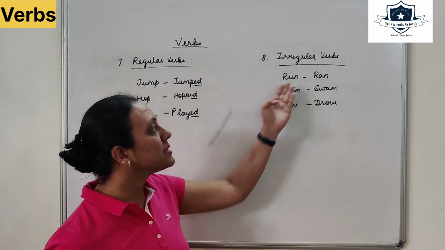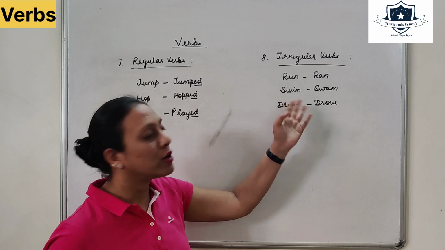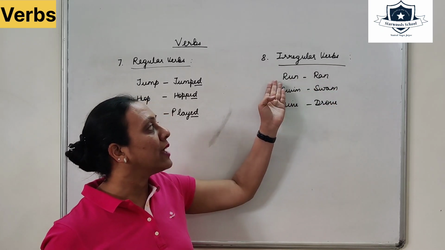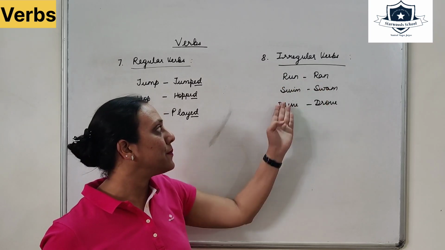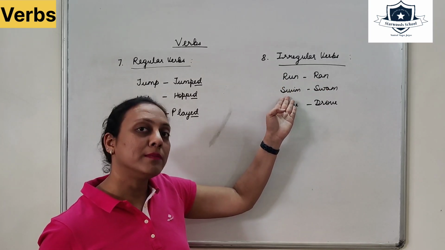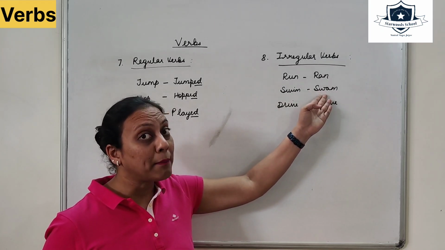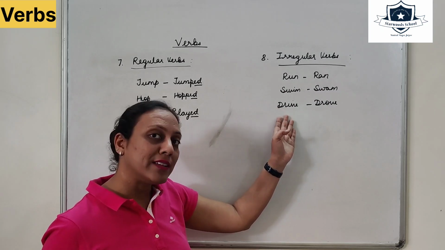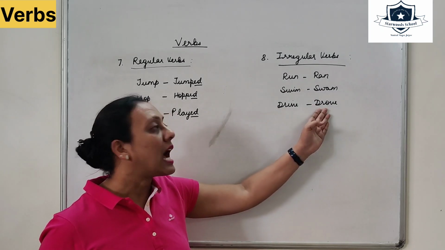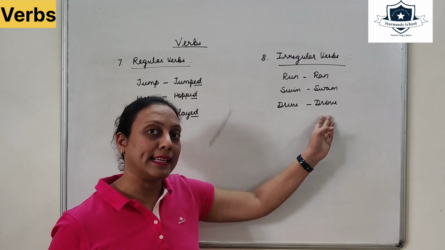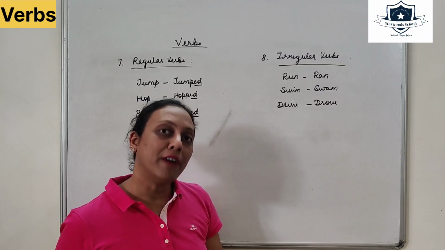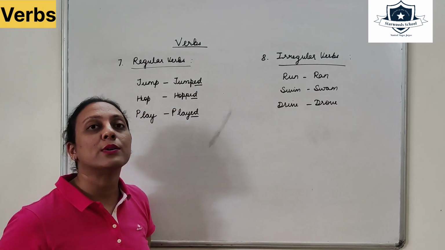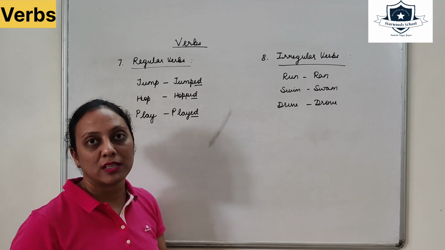In irregular verbs, it is not run or swimmed or drived. It is run, ran is the past tense. I will run tomorrow, I ran yesterday. Swim, I will swim in the evening, I swam in the backwaters. Drive, my father drives the car or will drive the car. I drove it badly or I drove it really fast. So this is the difference between regular verbs and irregular verbs. That's how you can frame the sentences and you can judge between the two.